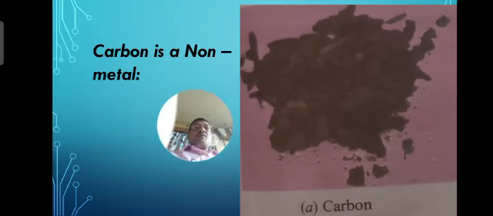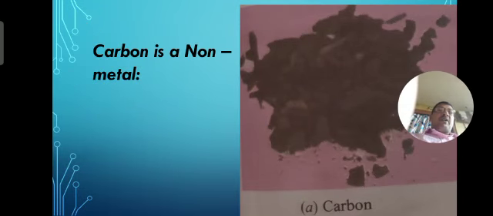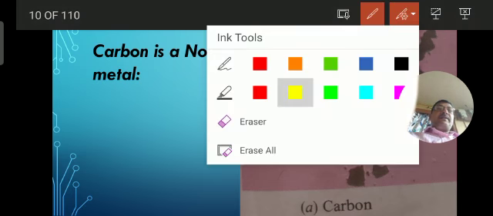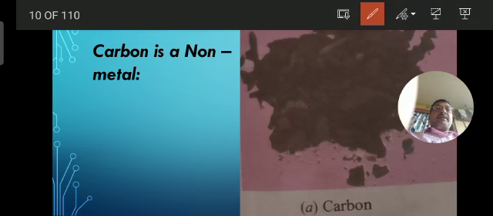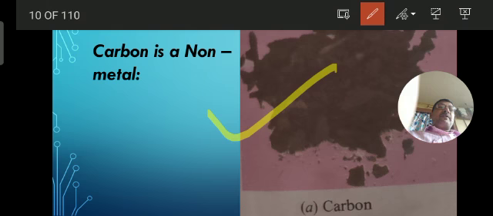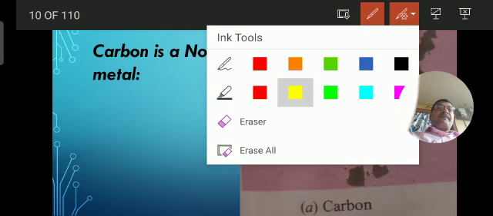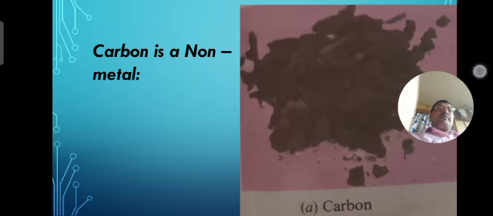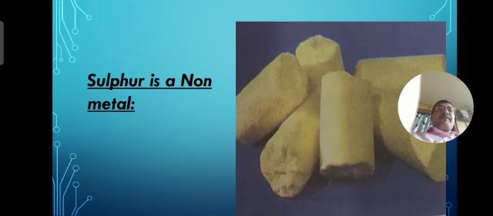See here, the first non-metal which I spoke about in the previous slide is carbon. It is one of the non-metals. Okay students, next part. You see, sulfur is a non-metal.